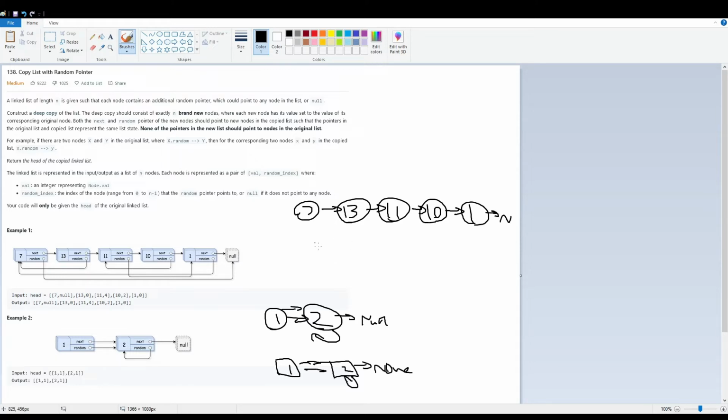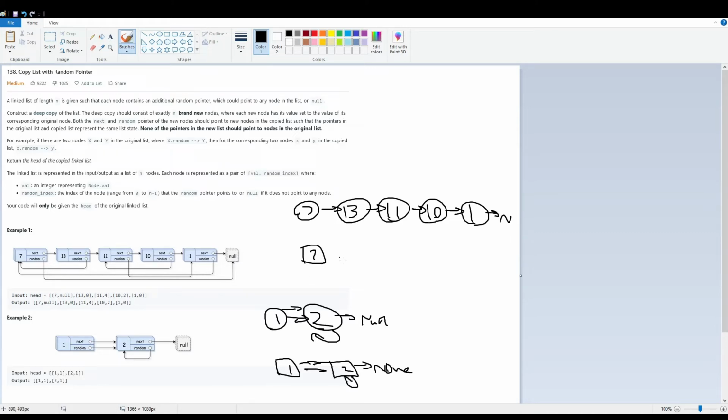And this has various random pointers. I'm just going to omit the random pointers for now, just because it'll make the diagram very messy. So as we're traversing the list, we can create new